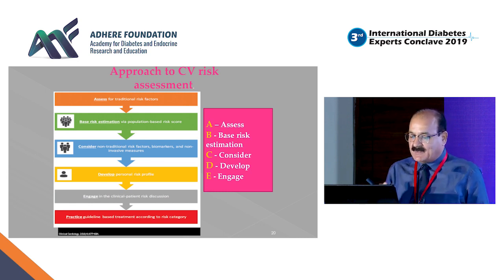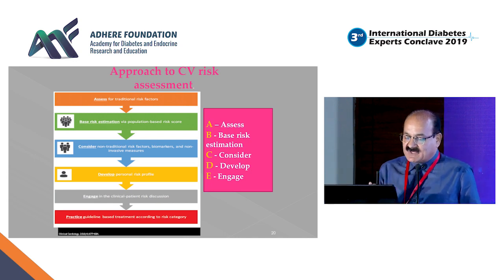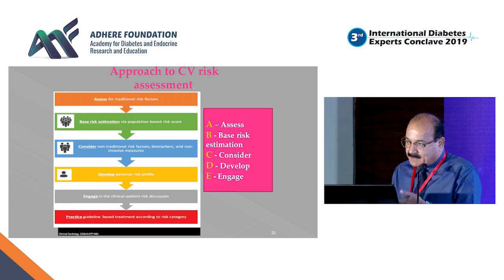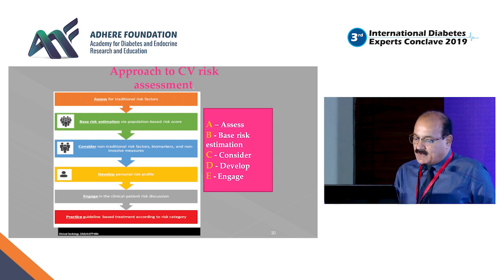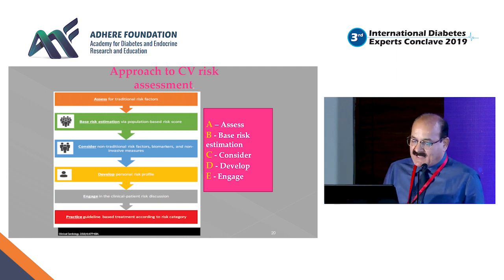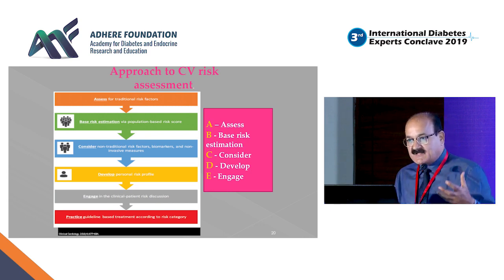So the approach which we should follow in clinical practice is that we should try to assess these CV risk factors in the form of A, B, C, D, E: assess for traditional risk factors, then look for base risk estimation via population-based risk factor profile and scoring, and then we consider non-traditional risk factor markers which are available, which can predict that the patient has significant cardiovascular disease, and there are non-invasive methods to address that also, which I'll be alluding to. Then develop a personalized risk profile based on all this evaluation. Try to engage in the clinical patient risk discussion and then try to practice those guidelines.